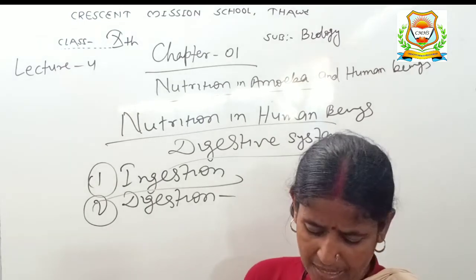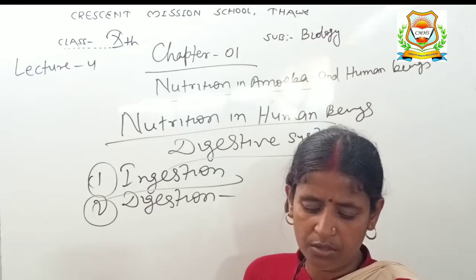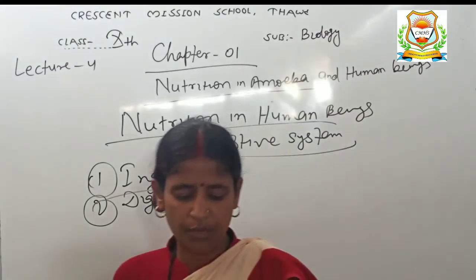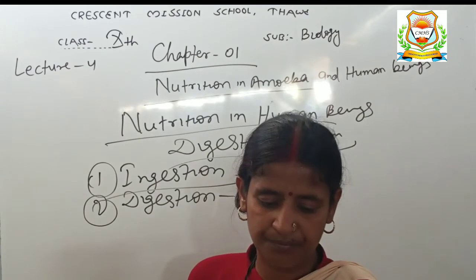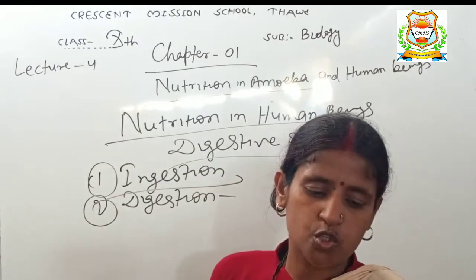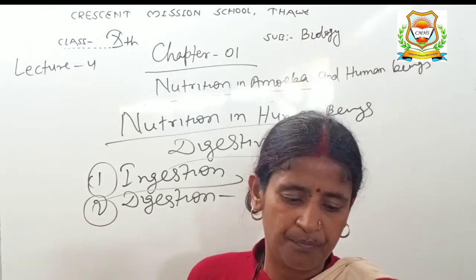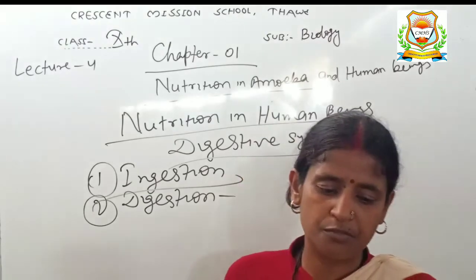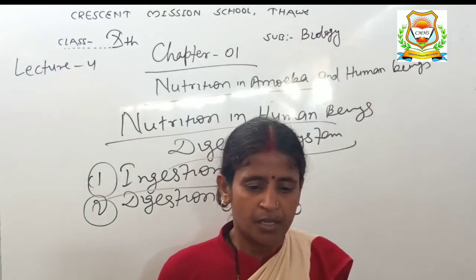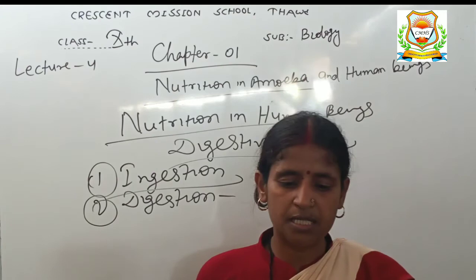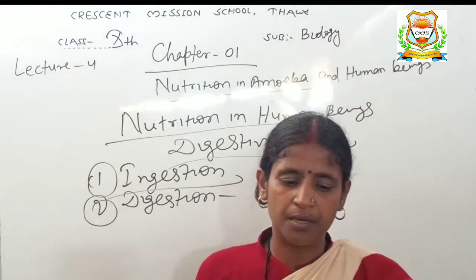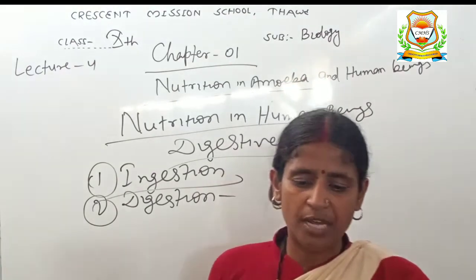The slightly digested food in the mouth is swallowed by the tongue and goes down to the food pipe called esophagus. The esophagus carries food to the stomach. The wall of the food pipe has muscles which can contract and expand alternately. The contraction and expansion movement of the wall of the food pipe is called peristaltic movement.